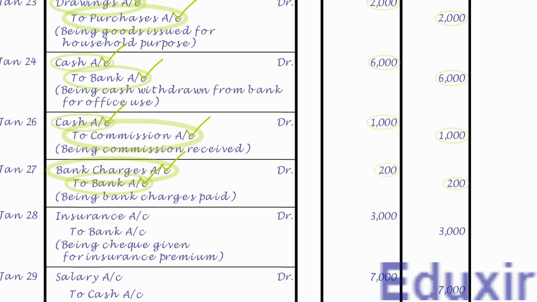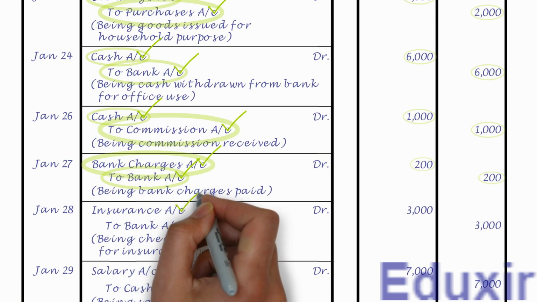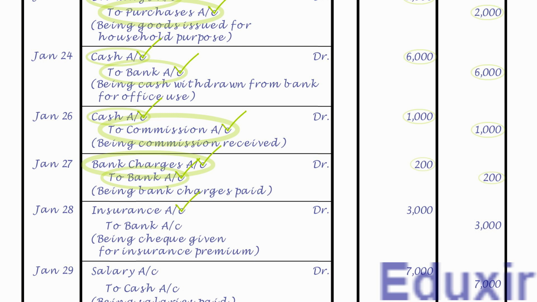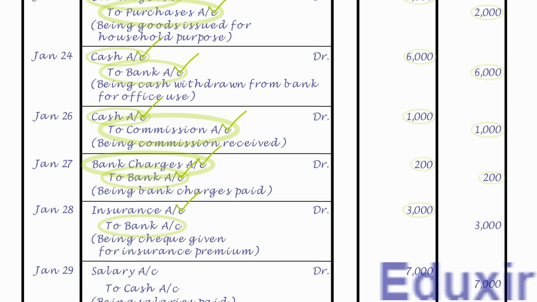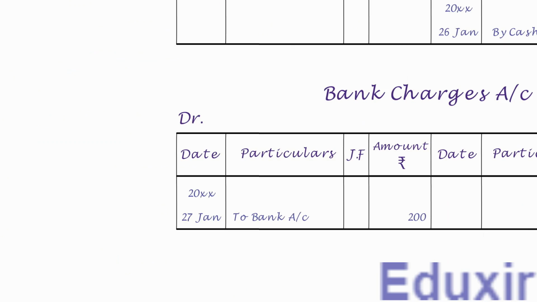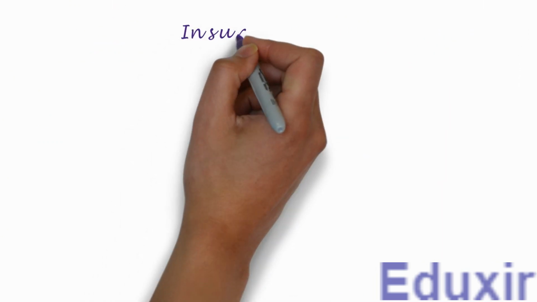As the name suggests, it needs to be posted on the debit side of insurance account and the debit amount is 3000 rupees. Note that the details that need to be posted into the particulars column is bank account. For posting this entry, we need to create a ledger account for insurance as it is not yet created. Let us first write the title as insurance account.